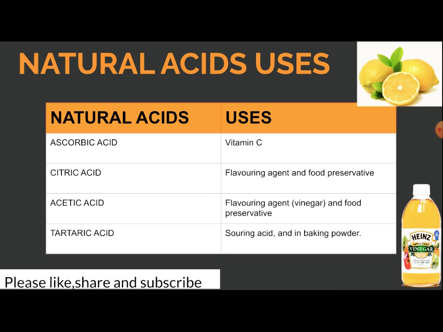Now we are going to talk about natural acids and their uses. First one is ascorbic acid, which is used as vitamin C. Citric acid is used as a flavoring agent and food preservative. Acetic acid is used as a flavoring agent and food preservative. Tartaric acid is used as a soldering acid and in baking powder. So these are the uses of natural acids or weak acids.